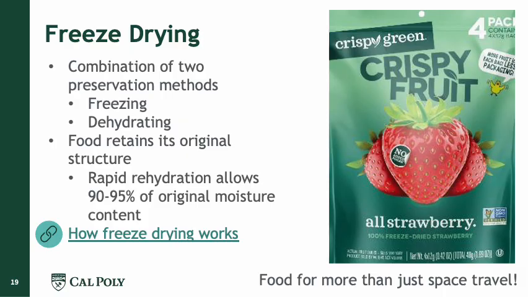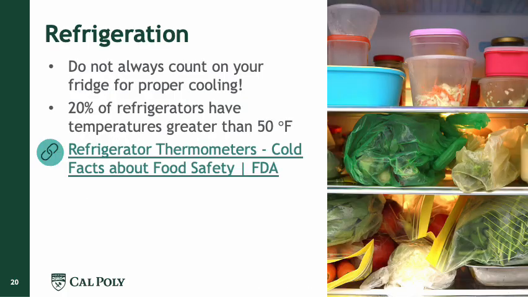So from solid it goes to gas, and this is because of the pressure and temperature settings that we have in the freeze drying process. And we have an example here of crispy strawberries. A lot of fruits are freeze dried, like berries, strawberries, blueberries, raspberries, and so on. And I would recommend you watch the video on how freeze drying works, because all the videos in food processing are going to be included in our exam too.